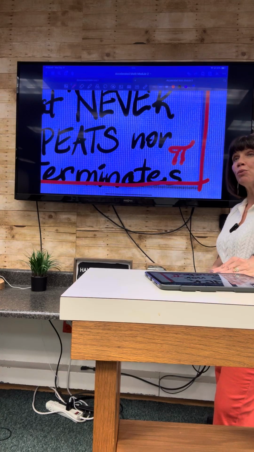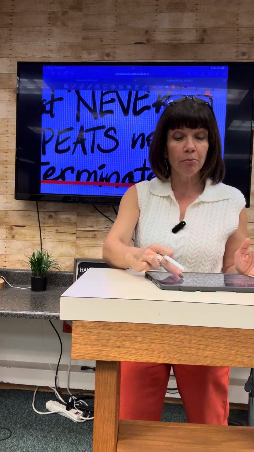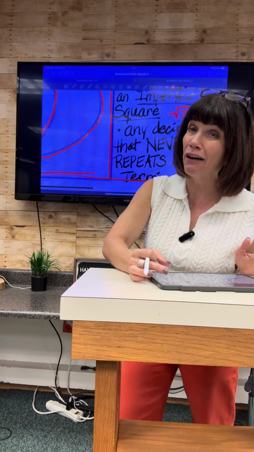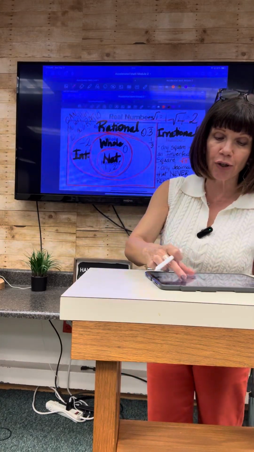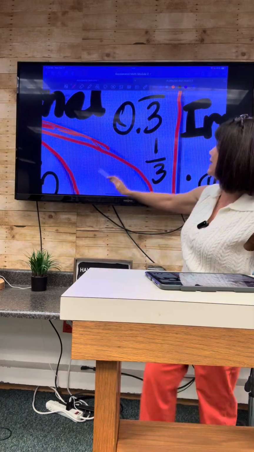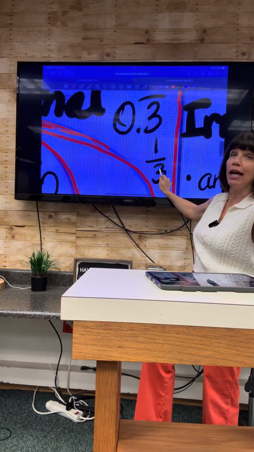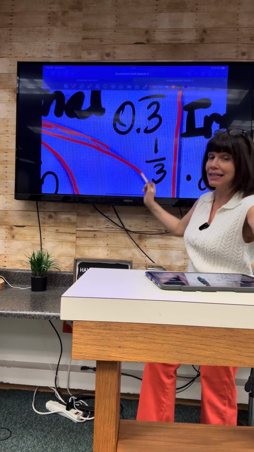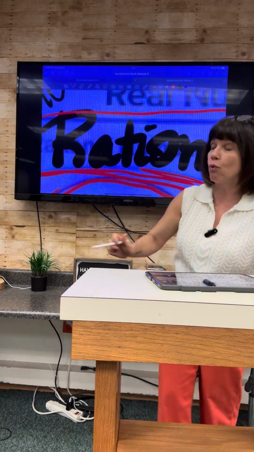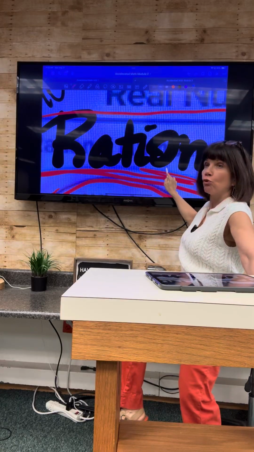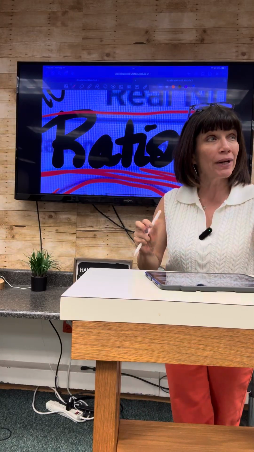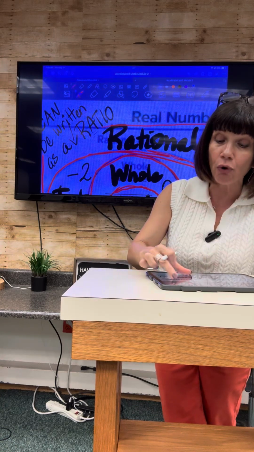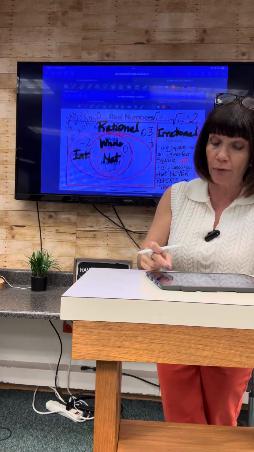Here is why the symbol pi represents a number that is irrational. Because it never repeats. Hey, what did we learn about repeating decimals? Repeating decimals always have a fraction equivalency. If it has a fraction equivalency, that means it can be written as a what? Ratio. If it can be written as a ratio because it has a fractional equivalency, then we know it is a rational number and therefore not irrational.